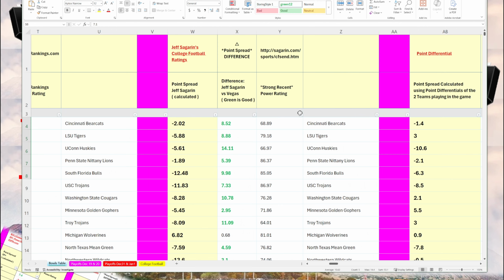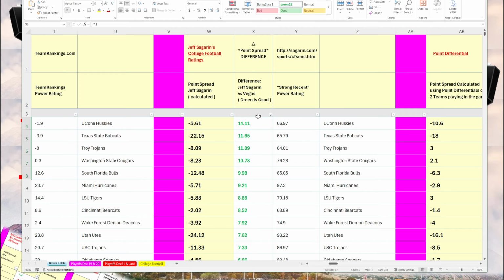So then we're going to also do Jeff Sagarin's numbers, sorting largest to smallest. He also gives an advantage to UConn, Texas State, Troy, Washington State, South Florida, Miami, LSU, and Cincinnati, Wake Forest, Utah, USC.